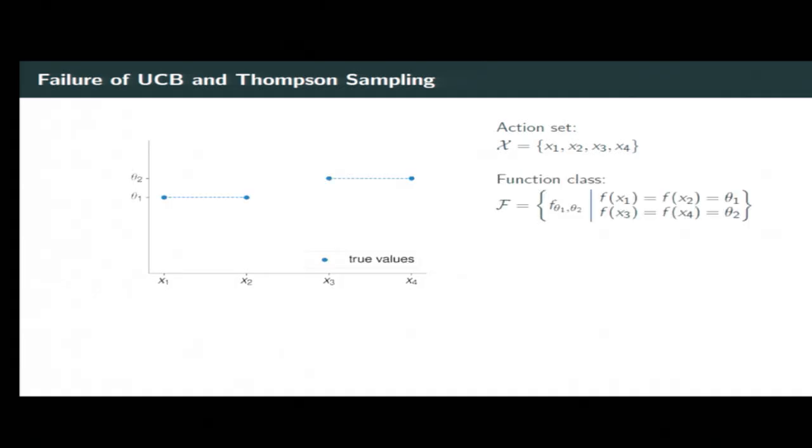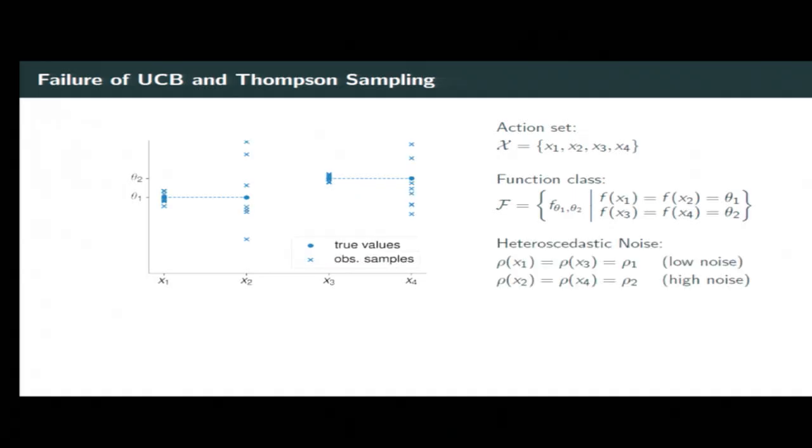So in this example, we have four actions, x1 to x4. And we have a function class which has only two parameters, theta1 and theta2. So theta1 gives you the function value at the first two actions, x1 and x2, and theta2 gives the function value at x3 and x4. So in that case, we have two pairs of correlated actions. Now we're adding here heteroscedastic noise in a way such that the first action of each pair has low noise, and the second action of each pair has high noise.